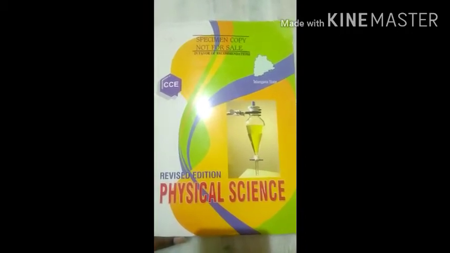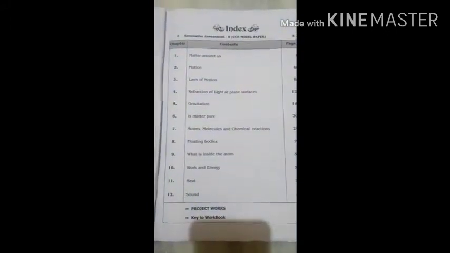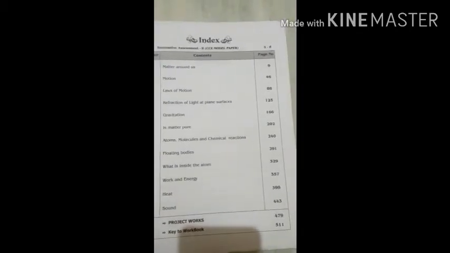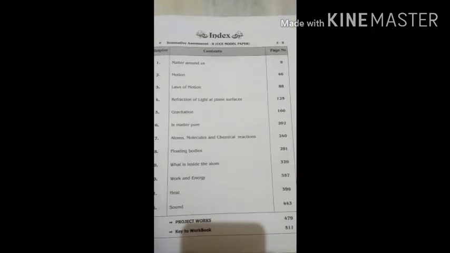We'll start your subject, that is physical science in your class 9. Just open your books, all of you. If you see what is the first lesson in your physical science, that is matter around us. This is your first class, I think, so we'll have a brief discussion about this lesson.